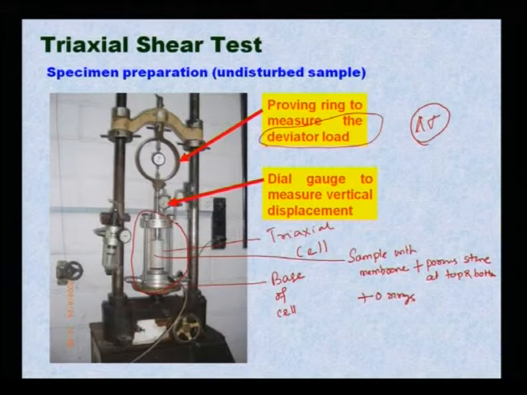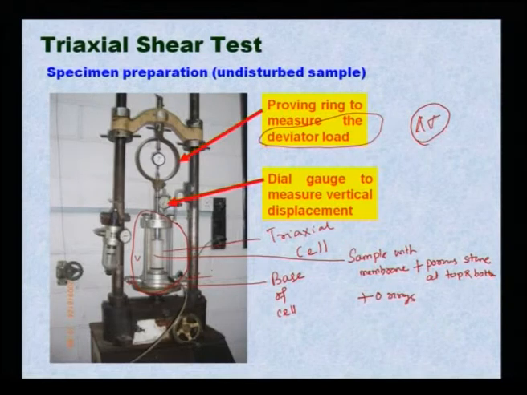This is the dial gauge, it has been placed here, so that once you compress the sample, that means load has been applied to the sample at the top, how much vertical displacement there is you can measure by means of the dial gauge. Then there are 3 valves, 1, 2, and at the backside 3, where you can apply your cell pressure, confining pressure, as well as change in volume or pore water pressure.